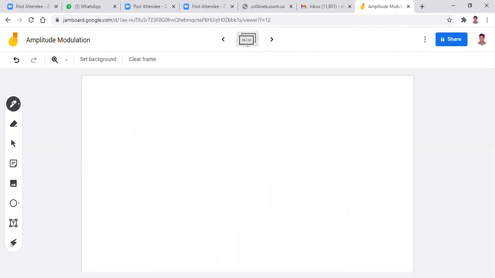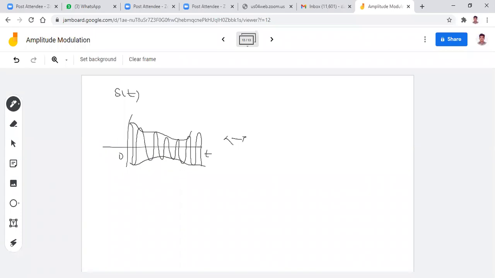Clear, right? Now I want to sketch the amplitude modulated signal. Suppose I want to go for the under modulation case because reconstruction is possible in that case. Try to sketch neatly. Okay, this is s of t. Right. Now I want to go for the spectrum. This is very, very important. Listen carefully. This is f and this is S of f, right?